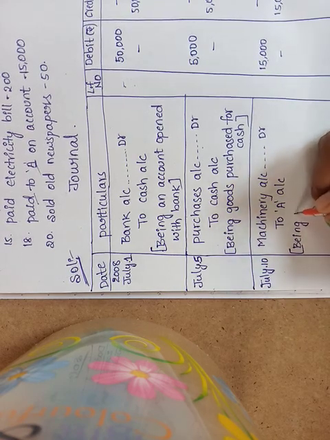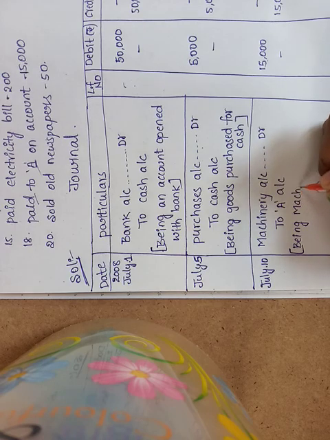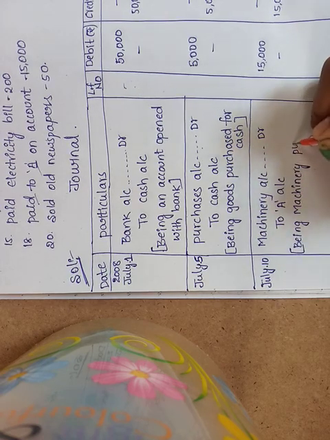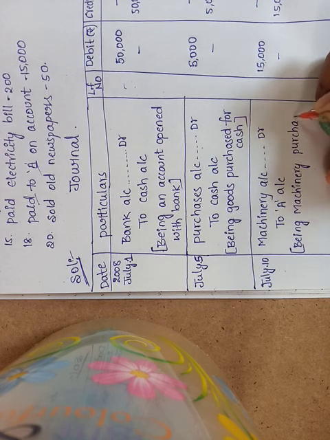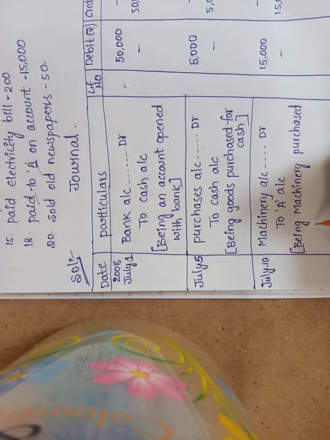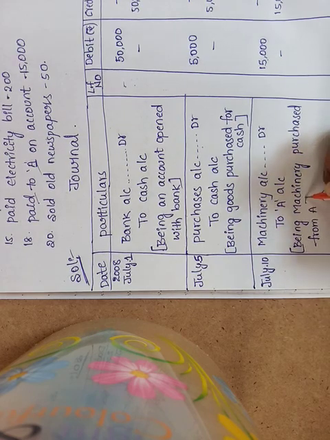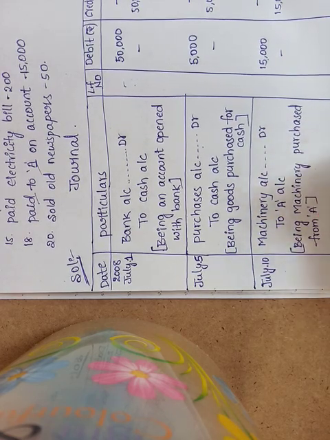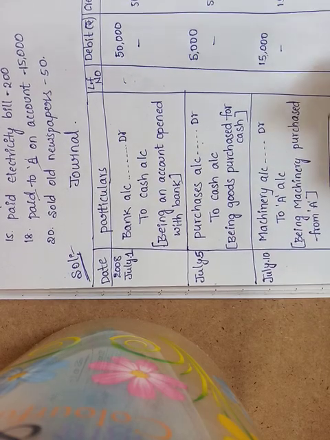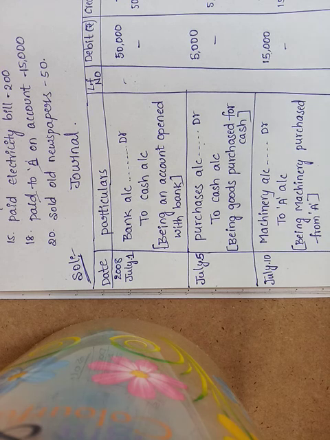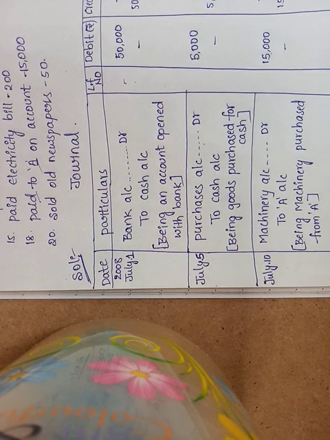Being machinery purchased from A. Okay, so three entries are completed. Next is paid wages.